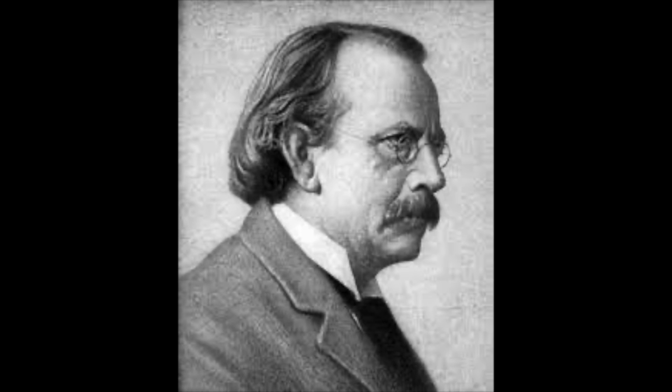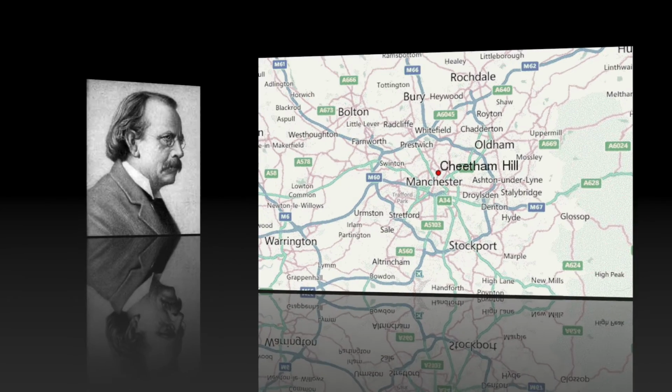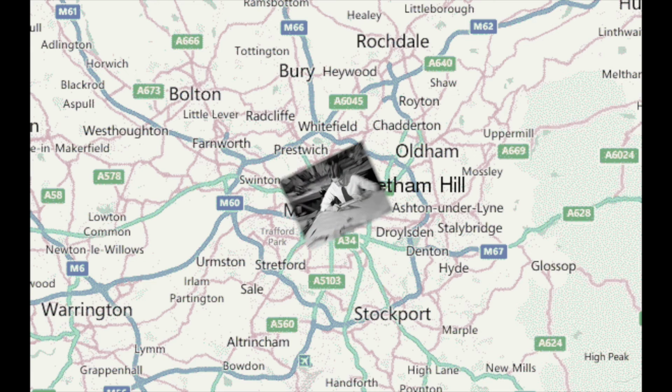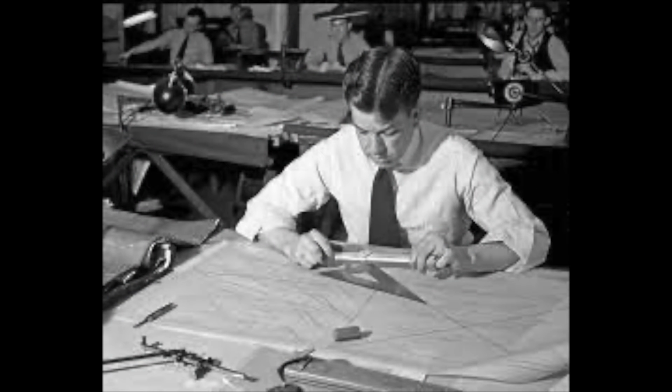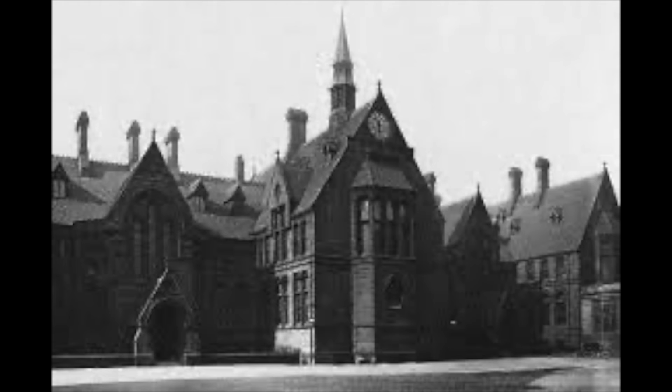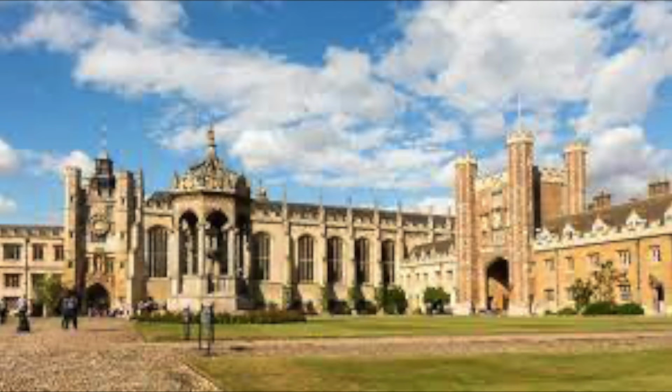The next scientist is Thomson. Sir J. J. Thomson was born on December 18, 1856 in Cheetham Hill, near Manchester. In his early life, his father actually wanted him to become an engineer, but at the time becoming one took a lot of money, and his family didn't meet the needs. Instead, he attended Owens College in Manchester, and later also attended Trinity College, Cambridge, where he became an English physicist.